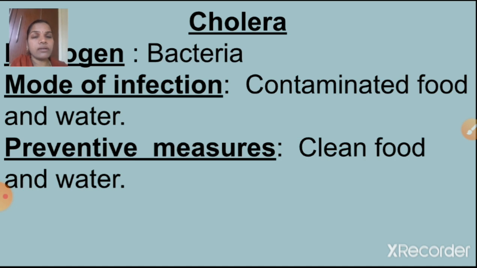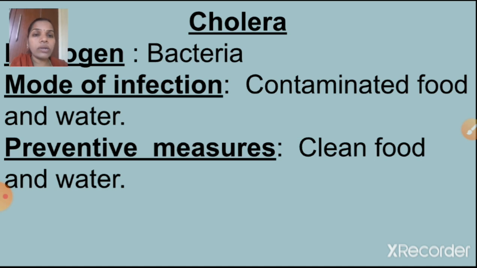Next one is cholera. Cholera is also a bacterial disease. So, the pathogen: bacteria. Mode of infection: contaminated food and water. Contaminated food and water contain harmful microorganisms. Those microorganisms release chemicals, poisonous toxins, into the water and food. If you take that, harmful substances will enter our body, so we will be affected by this bacteria. So we will get cholera.